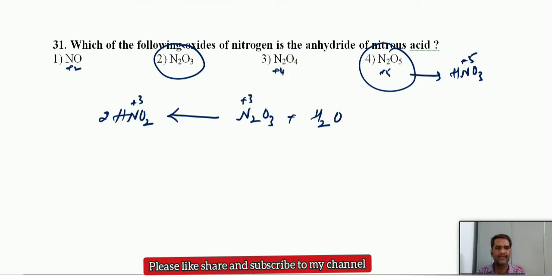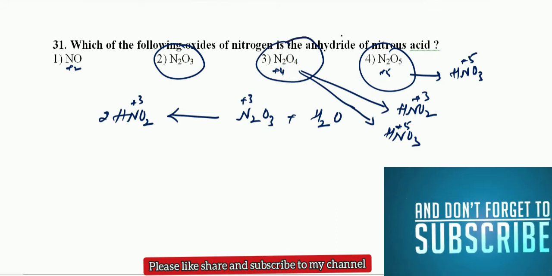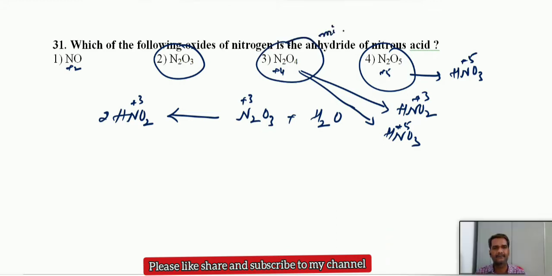N2O4 is +4, and we don't have any oxy acid of nitrogen with +4, so hence it can give 2 oxides. So we can say that it is a mixed anhydride. That is, one is HNO2 and the other HNO3, with +3 and +5 oxidation states. It is a kind of disproportionation reaction. It will go to a lower oxidation state and a higher oxidation state. And this N2O4 we can call a mixed anhydride of HNO2 and HNO3.